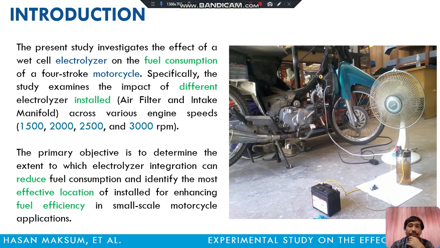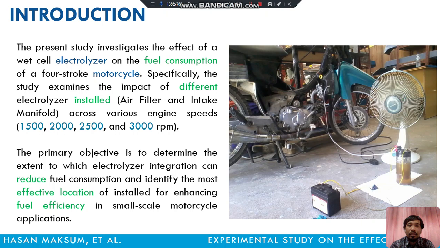First of all is the introduction. The present study investigates the effect of a wet cell electrolyzer on the fuel consumption of a four-stroke motorcycle.